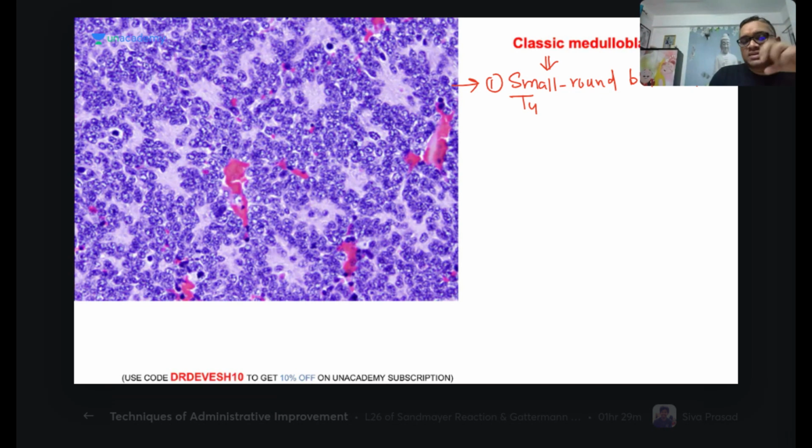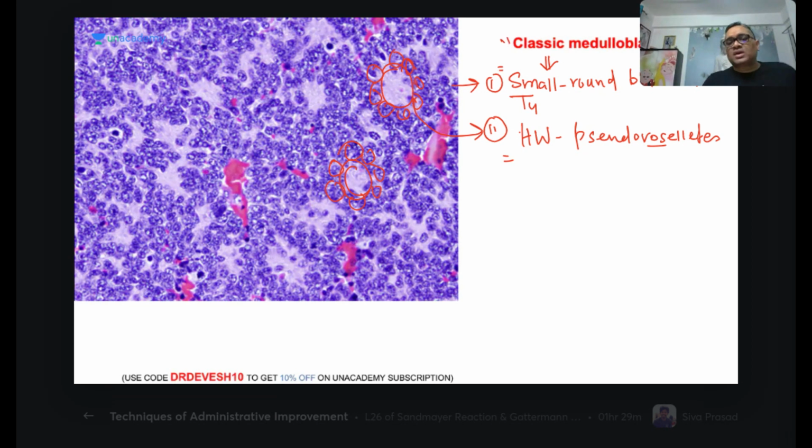If you notice very clearly, you can see there is some fibrillary material, and tumor cells are surrounding it like this. Can you see this? Can you tell me what is this? Just now we have discussed. Yeah, very good. Pseudo-rosettes. So these are Homer Wright pseudo-rosettes. So small round blue cell tumor with Homer Wright pseudo-rosettes will be the feature of classic medulloblastoma.